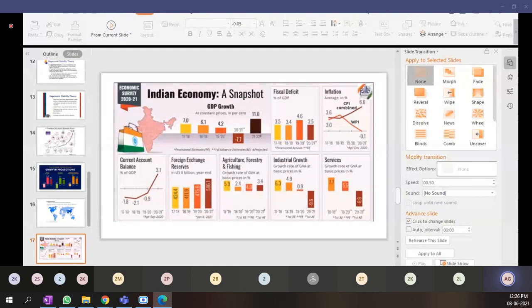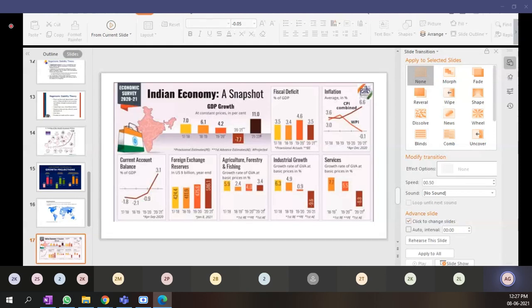Now, inflation, if you see, the wholesale price index, as it talks about, it is going down. It means that the overall inflation in terms of wholesale price index is going down, but the CPI combined is 6.6 percent.